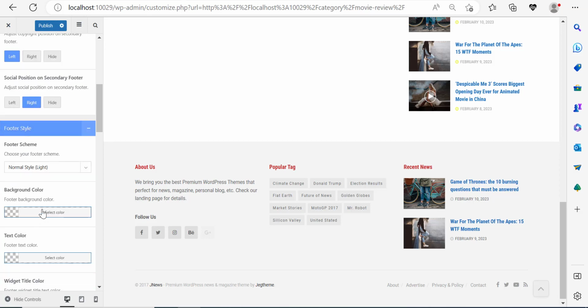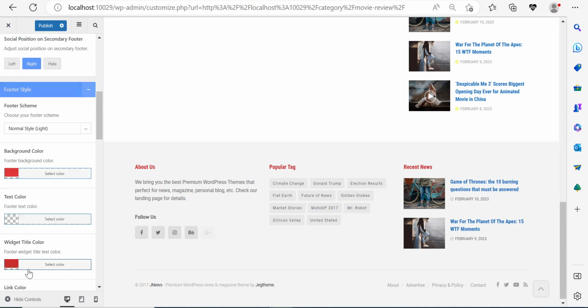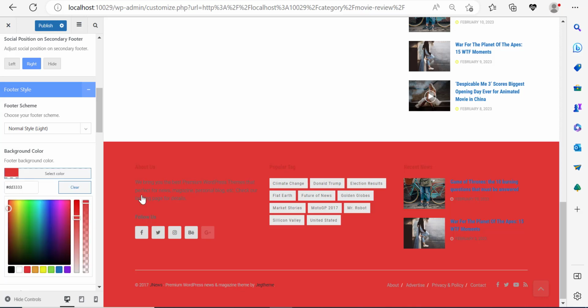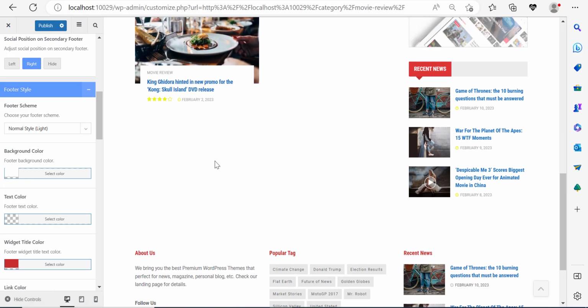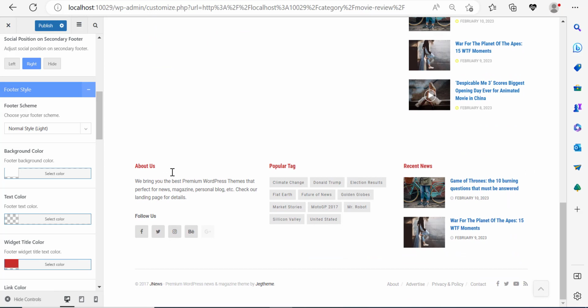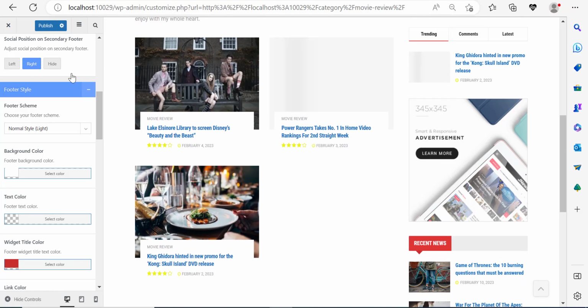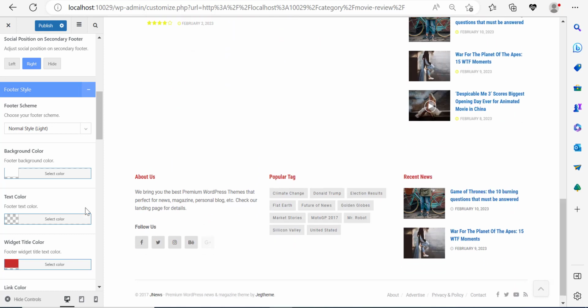Right, so over here, the footer style, you can control the background color of the footer. Let's say, for example, we want to change the background color of this. We want to make it red. We can do that. But I don't really fancy this color, so I'm going to get it back to this. Now, we've changed it to white, and white as well is not really good because the background color of the entire website is white. And so right now, people are not going to be able to make out which is the footer and which is the website.